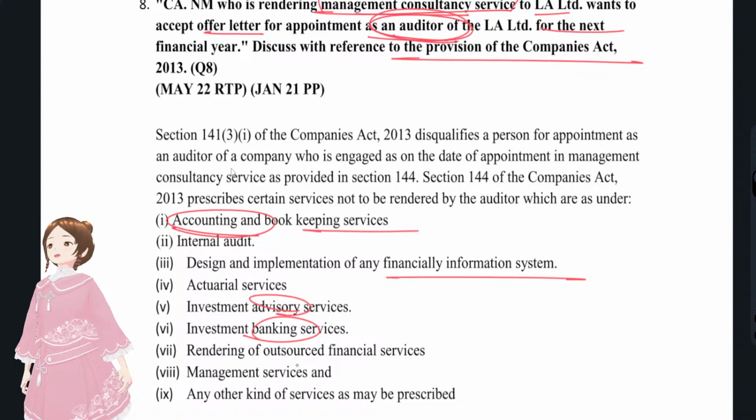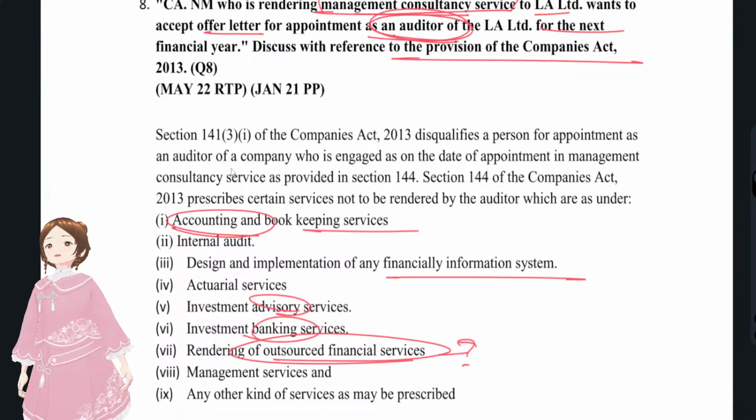And outsourced financial services. What are outsourced financial services? Say, for a bank, it is like credit card recovery agents. That's outsourced financial services. Management services, and internal auditor cannot be an auditor because of self-review threats. And actuarial services and any other kind of services that were prescribed.